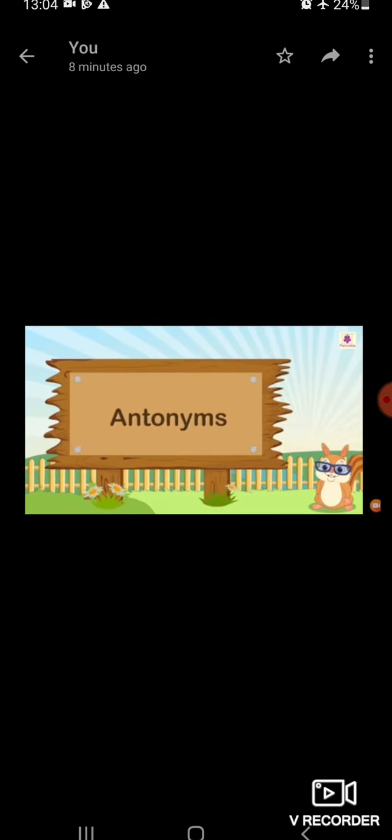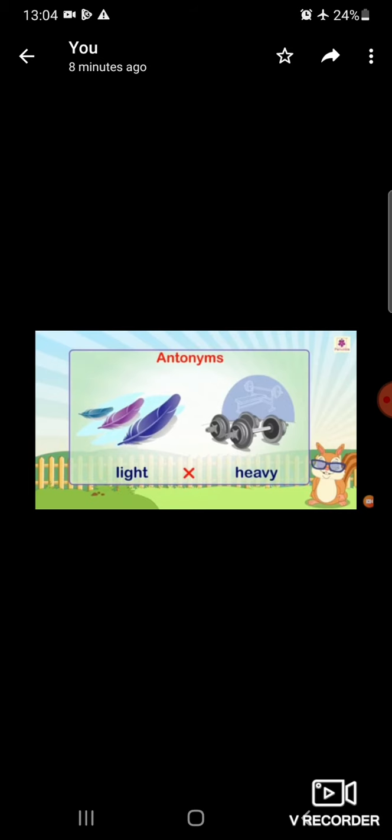Now, what do you understand by antonyms? In normal language we call antonyms opposite words. Here I am giving you examples: light, heavy, happiness, sadness, right? So these are all antonyms. Words that are opposite in meaning are called antonyms. I hope that the antonym concept is clear now.